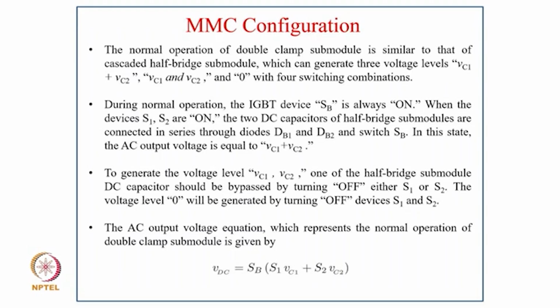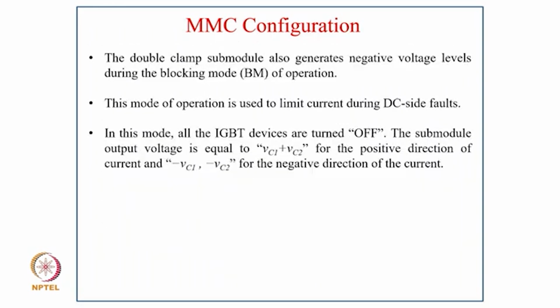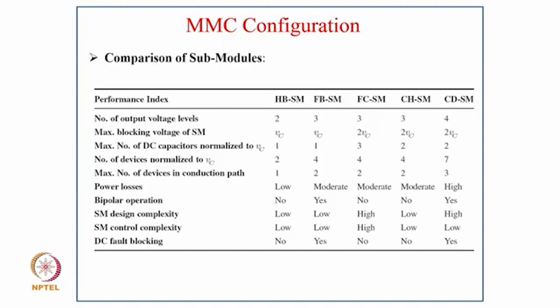So the AC output voltage representing the normal operation of the double clamp submodule is given as VCD = SB (S1 VC1 + S2 VC2). The double clamp submodule also generates negative voltage levels during the blocking mode of operation. This mode is used to limit the current during a DC side fault. In this mode, all the IGBT devices are turned off, and the submodule output voltage is equal to VC1 plus VC2 for the positive direction of current and minus VC1 minus VC2 for the negative direction of current. And this is a comparison of the submodules in terms of output voltage level.